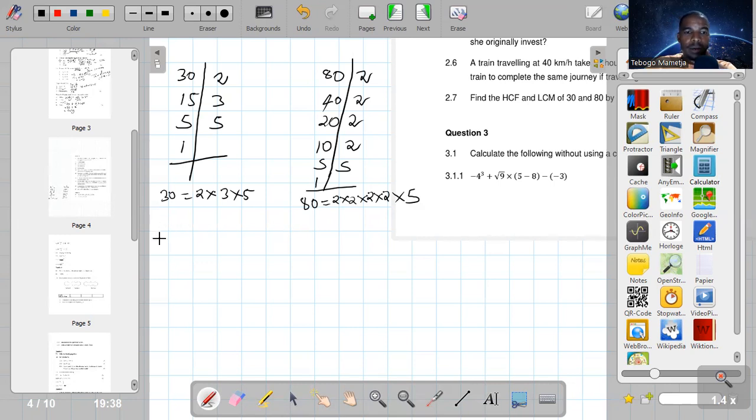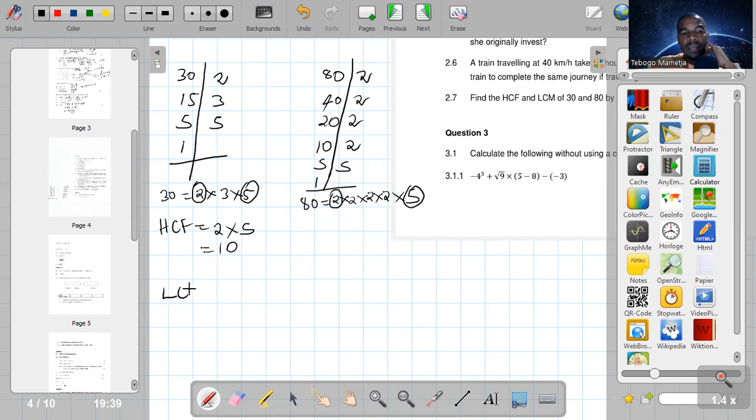Okay, now we can use the very same factors to find the highest common factor. So how do we use these factors to find the highest common factor? They say the factors go in pairs. So the first pair is going to be 2 and 2. Then we must multiply it by another pair. So 3 does not have a pair, we pass it. Then 5 has a pair, there's a 5 there and a 5 there. So it's 2 times 5, which is 10.